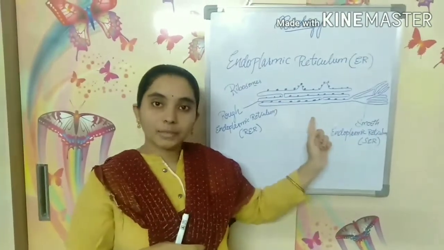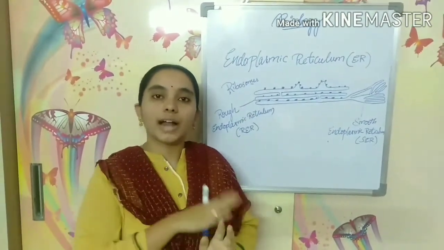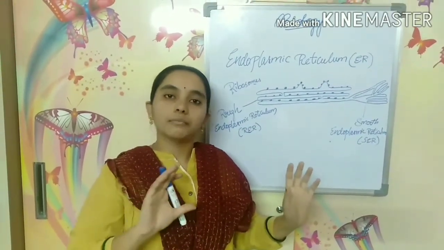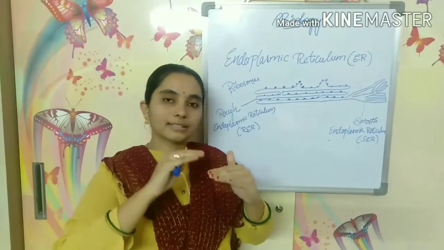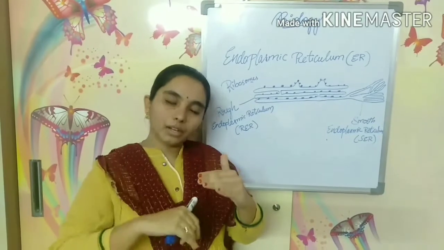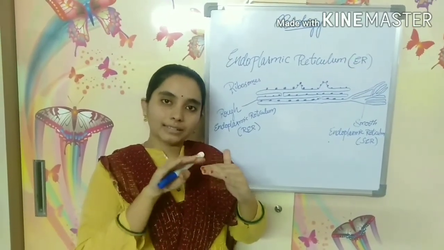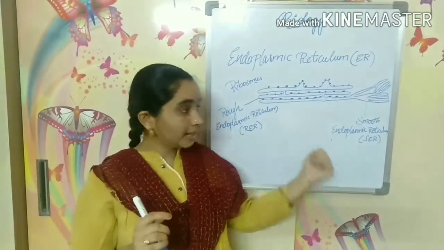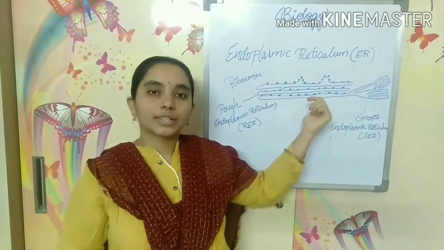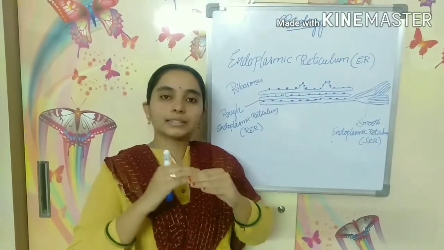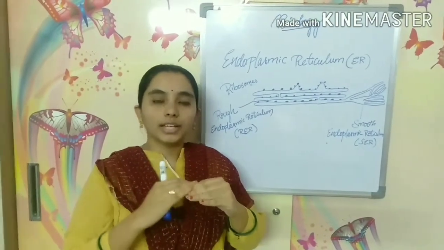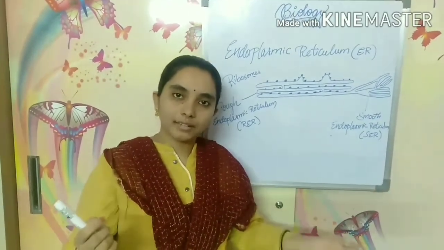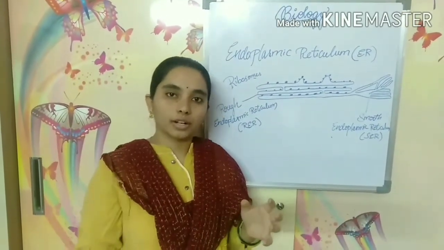In the same way, the endoplasmic reticulum also helps in the passage or transport of materials from one part of the cell to another part of the cell. You know the function of the cell membrane, allowing any substance to come in or go out; the cell membrane acts as a semi-permeable membrane. Here inside the cell, the endoplasmic reticulum acts as the channel for the transport of materials from one part of the cell to another part, or from one cell organelle to another cell organelle.